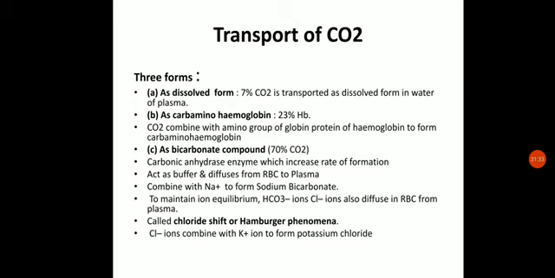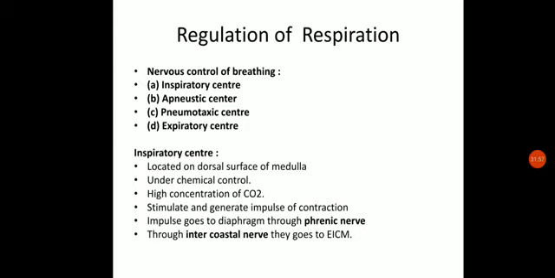It is also responsible for causing the chloride shift or Hamburger phenomenon, where to compensate the loss of HCO3 from the RBC to the plasma, the Cl from the plasma gets inside the RBC. And this H2CO3 is formed in the presence of the enzyme carbonic anhydrase, which is one of the fastest enzymes known. Okay, now after the transportation of carbon dioxide and oxygen, let us see the regulation of respiration.